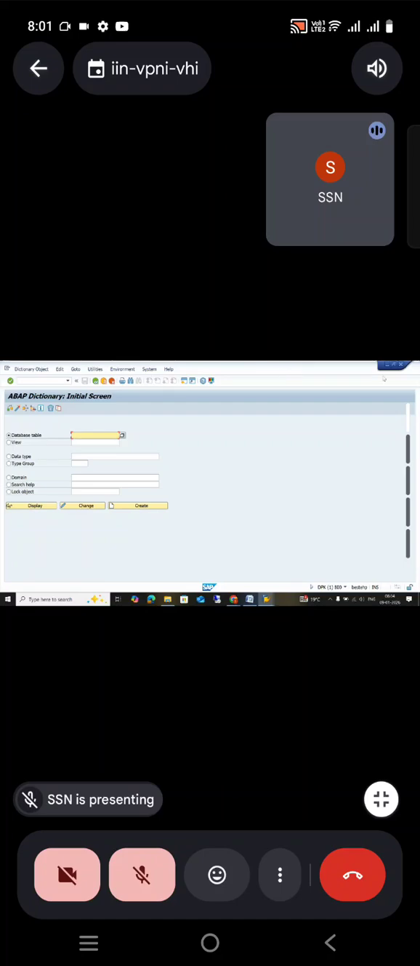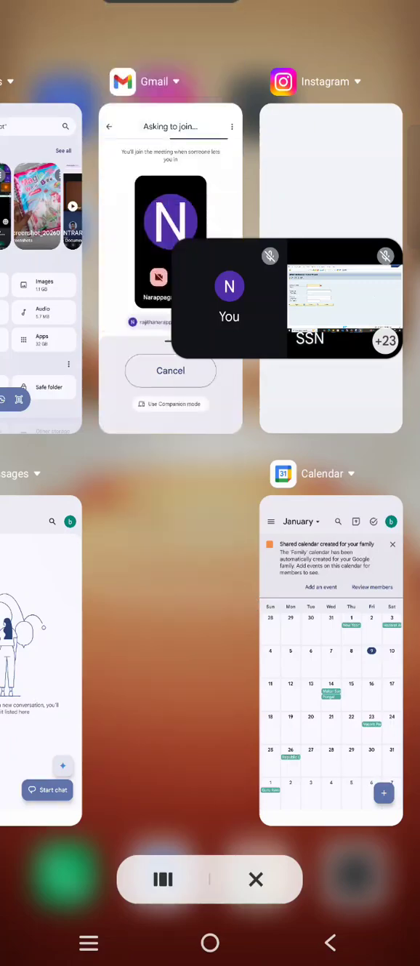In that, this is called a screen, which has a menu bar, standard toolbar, title bar, and application toolbar. This is called menus or GUI status. We can design our own buttons. We can design our own screen. So that is called module pool programming.